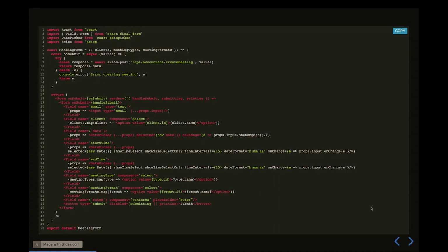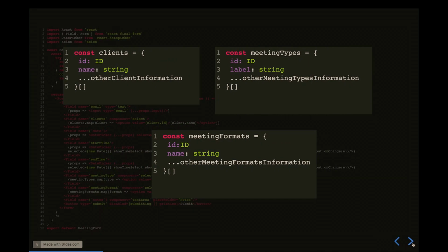In reality, for this component, the first time you're building it, what you're actually going to do is fetch all that information within this component. Now, for the sake of keeping this talk fairly short, and because I was too lazy to keep writing all that code, I just did the props, right? So this is the array of objects that I'm expecting. This is a bit TypeScript-y syntax. Hopefully, this makes sense. So ID is a unique value, label or name could be anything, and we're expecting a string for it. And there could be other information in there. But for our use case, this is all we care about.